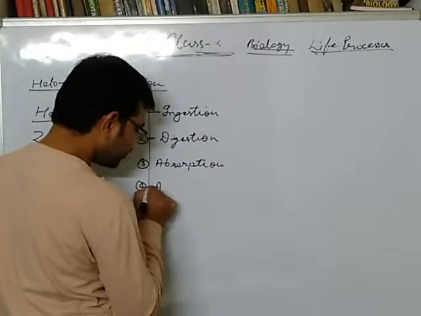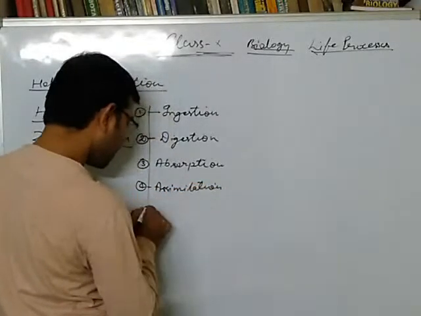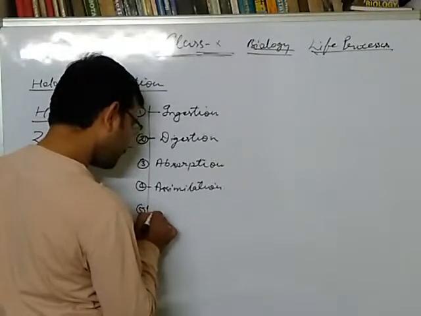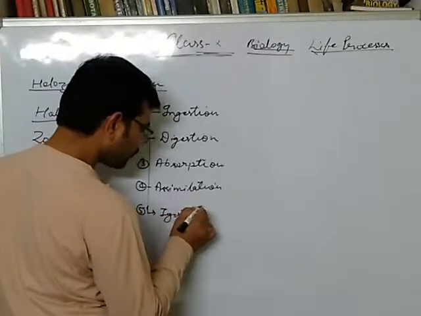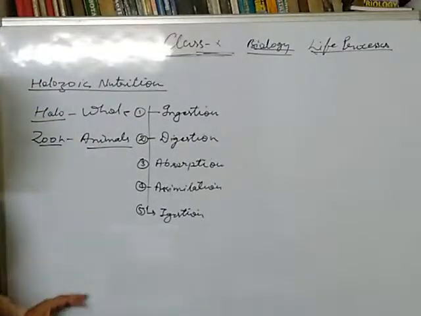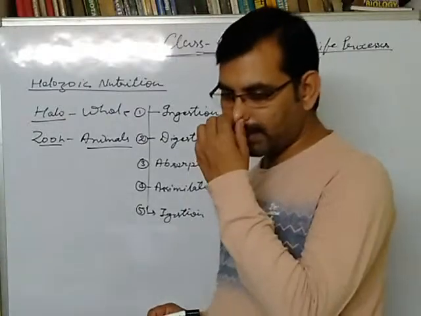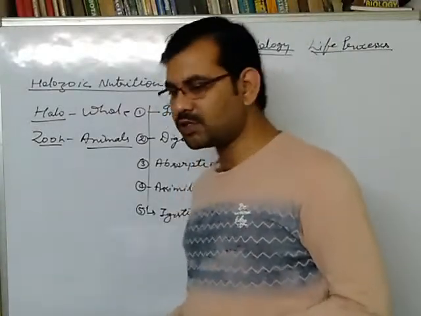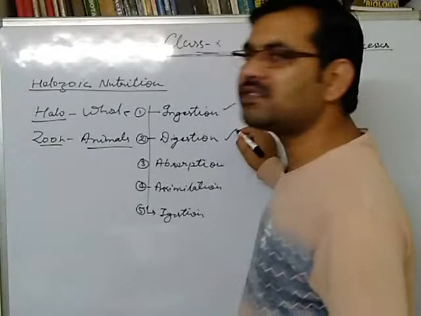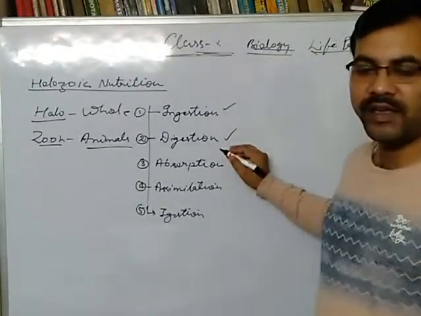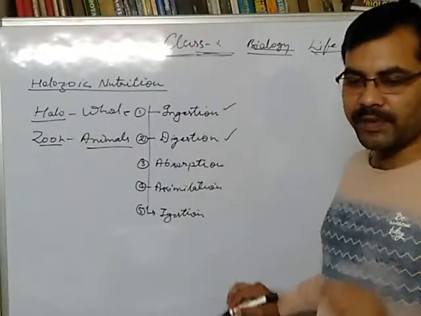Fourth is assimilation. And fifth is egestion. Okay, so there are 5 steps that occur in holozoic nutrition. First is ingestion. Second is digestion. Third is absorption. Fourth is assimilation, and fifth is egestion.